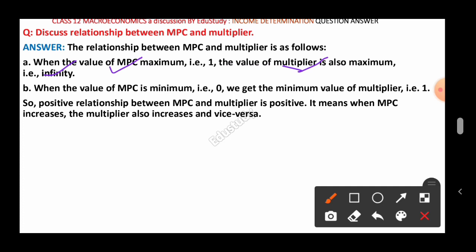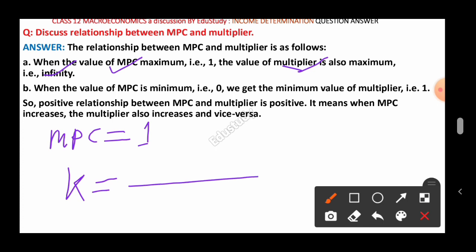If you want the proof of this statement, I will give it to you. Suppose MPC equal to 1, and we already have the relationship between k, the multiplier, and the MPC: k equal to 1 by 1 minus MPC.